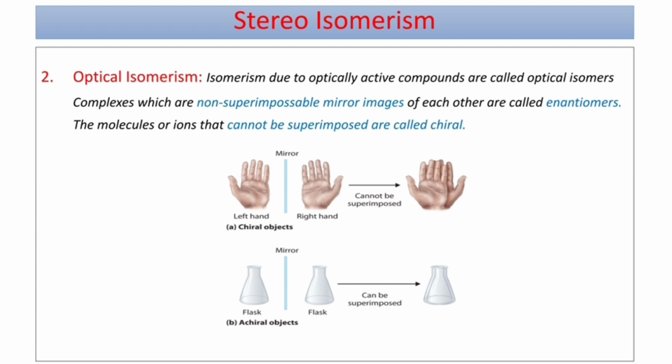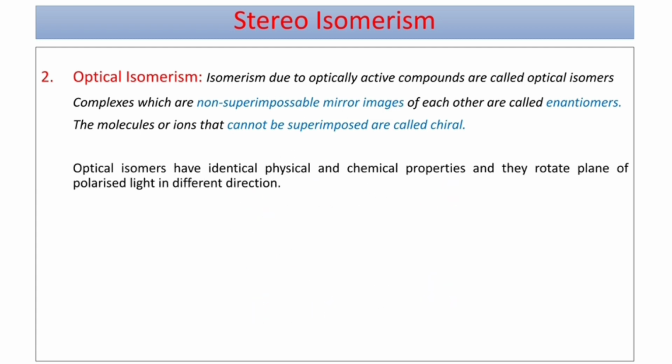Whereas in the second case, there is a flask. If you place one above the other, you get exactly the same as the previous picture, and that is achiral, a superimposable mirror image. So in optical isomers, the compounds must be non-superimposable mirror images of each other. Further, optical isomers have different physical and chemical properties, and they rotate plane polarized light in different directions.